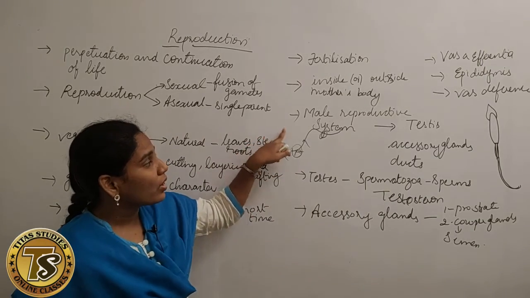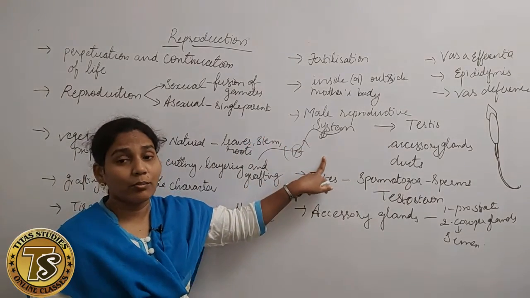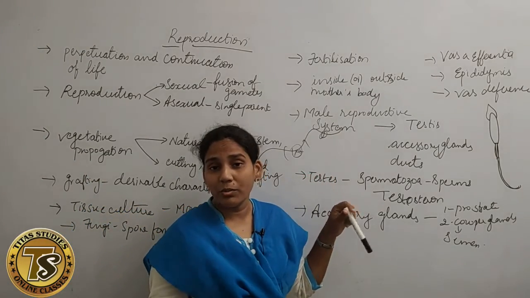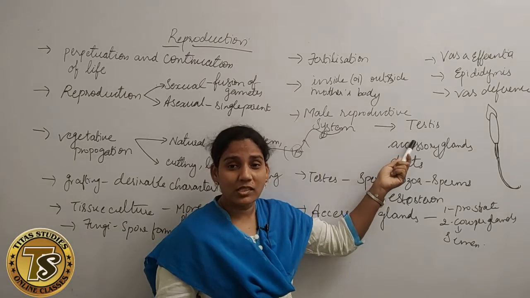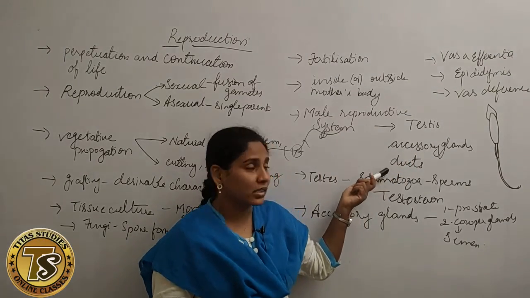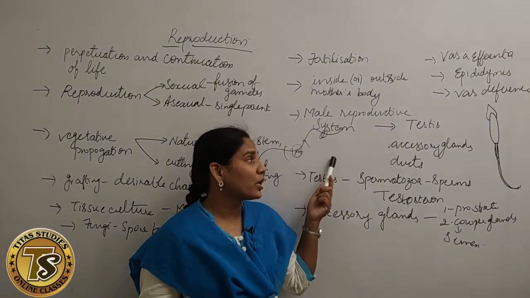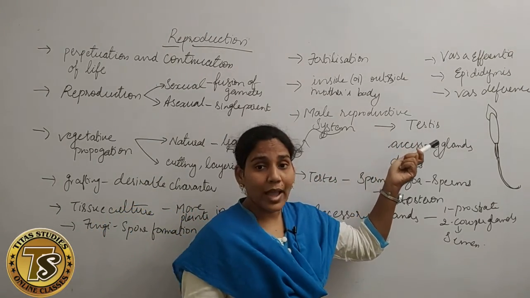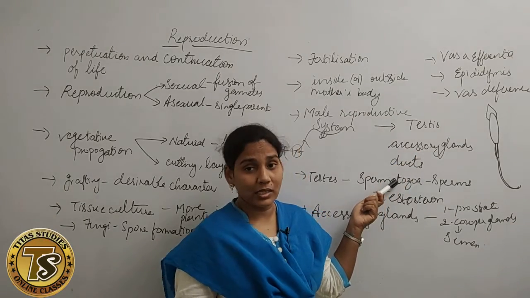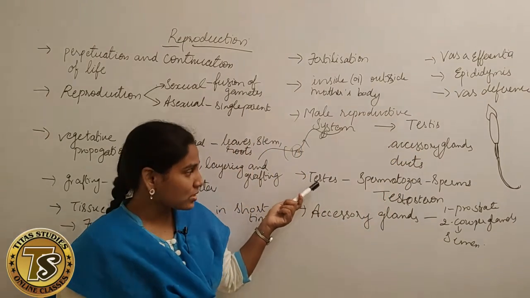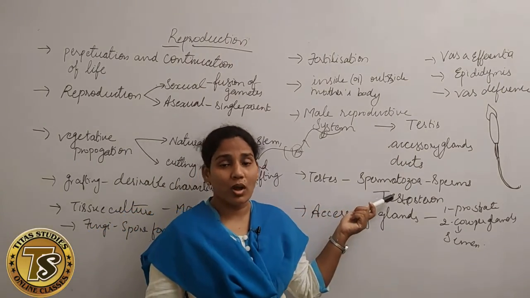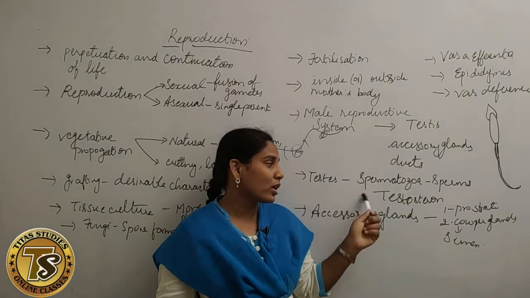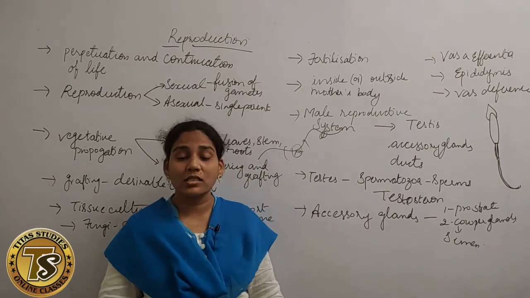And next we have the male reproductive system of human beings. The male reproductive system contains a pair of testes, accessory glands and ducts. The testes will produce the spermatozoa or sperms, as well as one more hormone called testosterone.